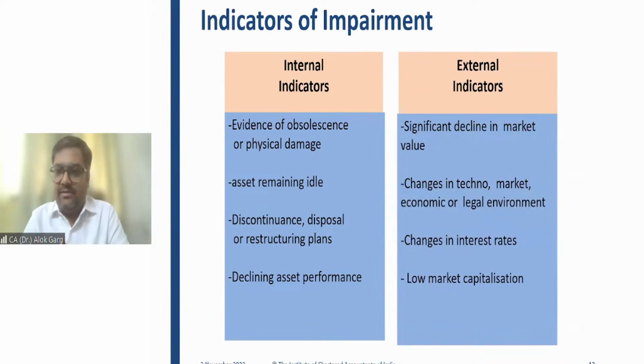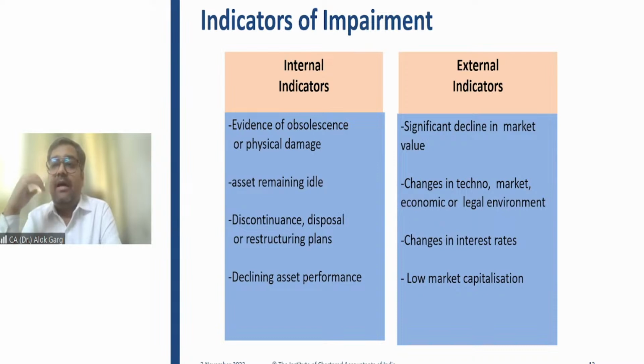External indicators. What is an external indicator? Significant decline in market value. It is an external indicator of impairment, right? For example, the value may fall due to technological obsolescence, or there is a significant decline in the market value of that particular asset. Like nowadays, EV is coming, right? And due to increasing pollution, the diesel car demand has become lower.